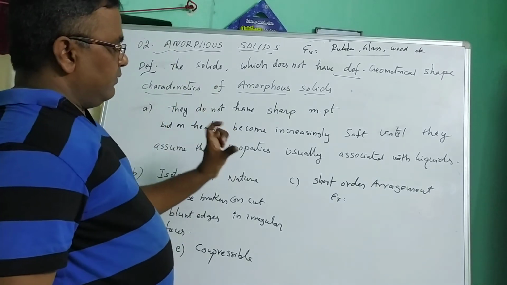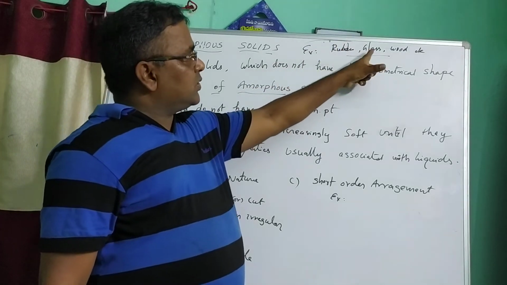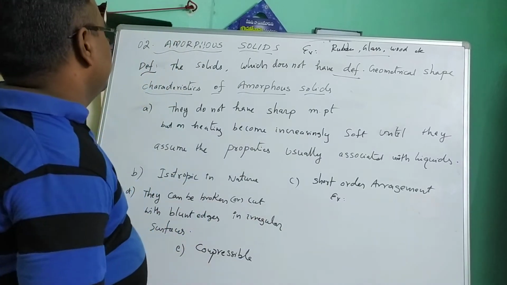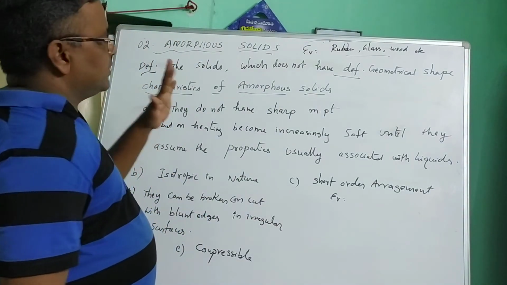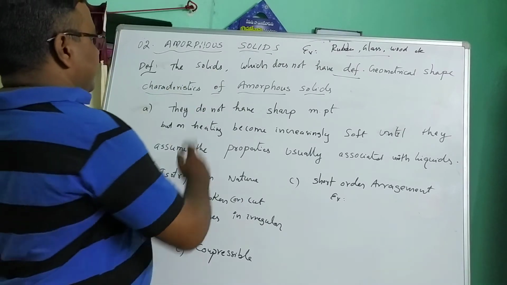Rubber, when you press it, we know that rubber is compressible. Glass also is compressible, and wood, these are compressible. So what are amorphous solids? The solids which have no definite geometrical shape are known as amorphous solids.